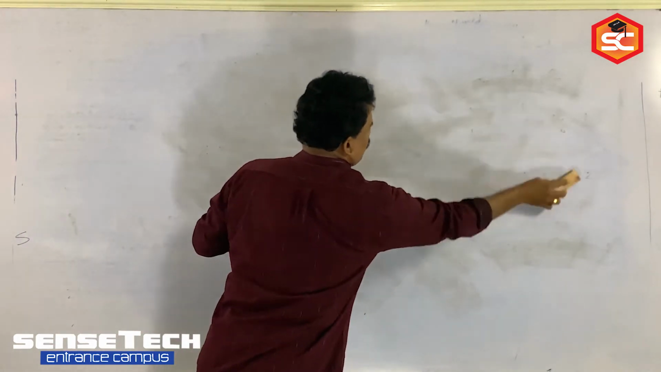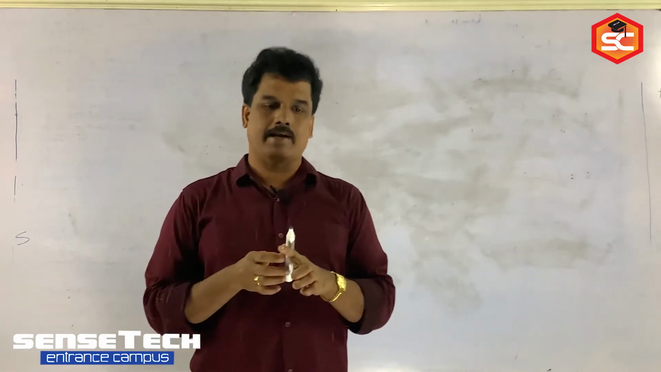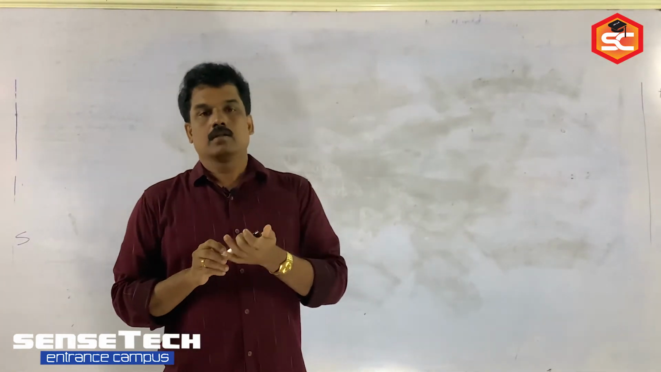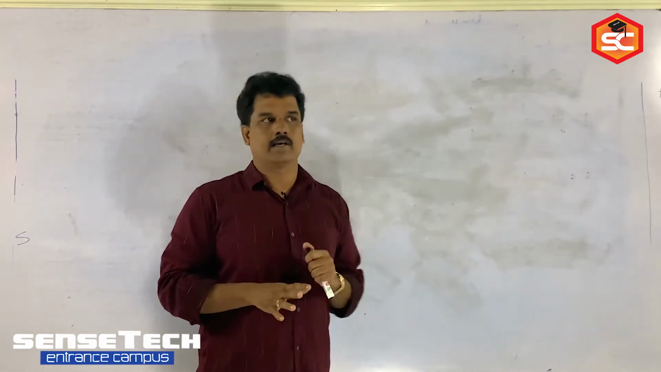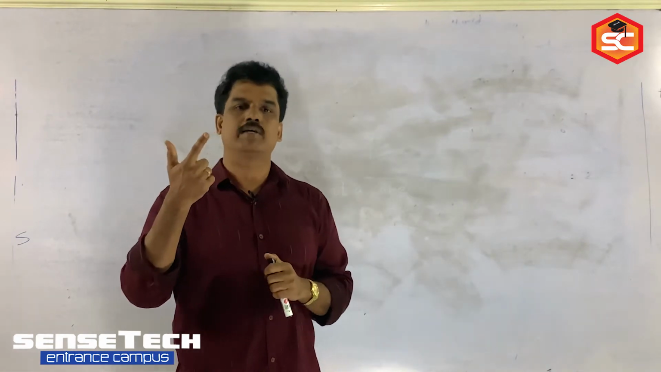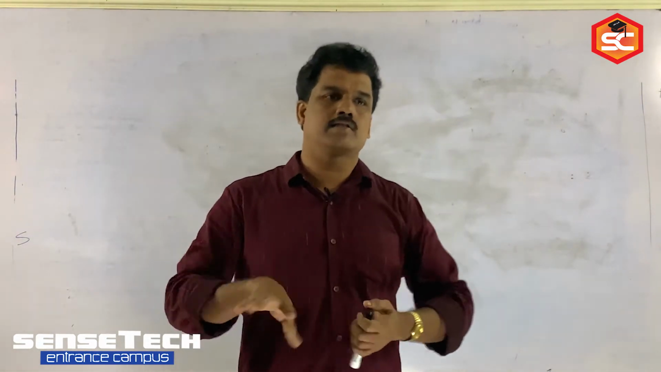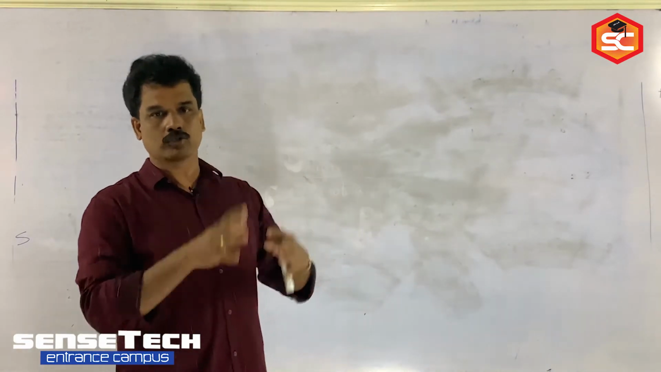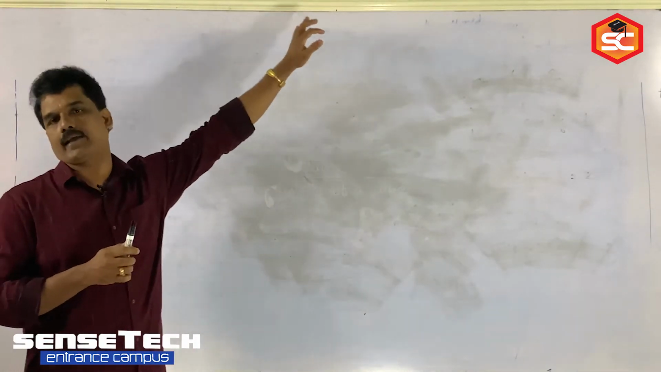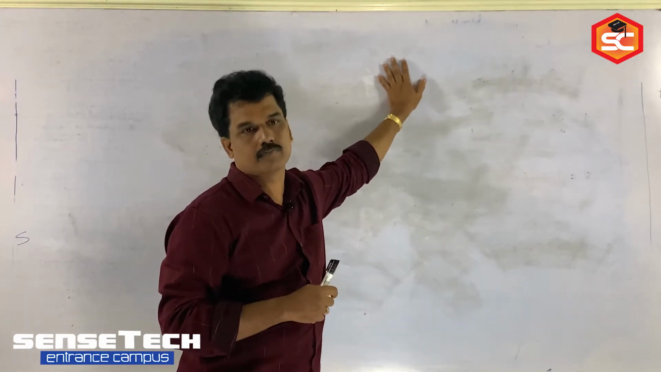The next, the arrangement of constituent particles there in crystals. How the particles are arranged there in crystals. The arrangement of constituent particles in a crystal we divide into three categories: one-dimensional packing, two-dimensional packing, and three-dimensional packing. One dimension, no need to discuss anything there, only one dimension, either horizontally or vertically we are packing particles in the crystal, that is one-dimensional packing.